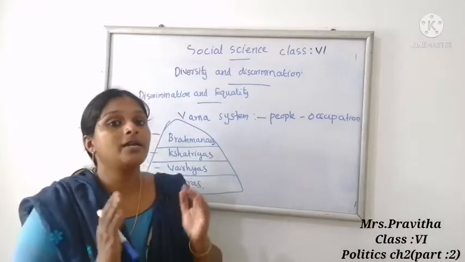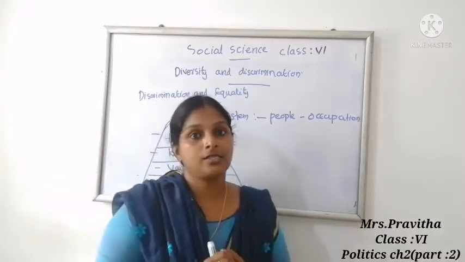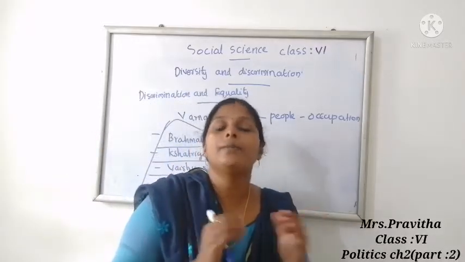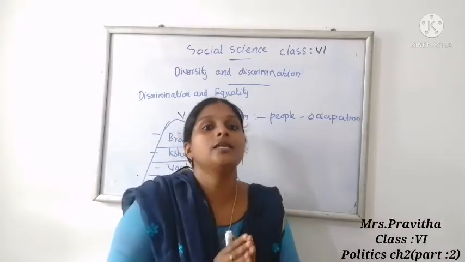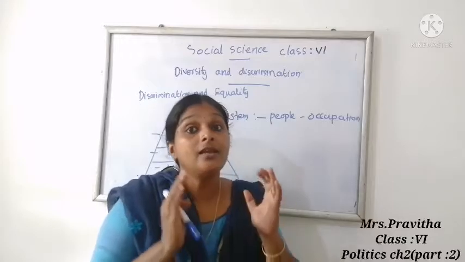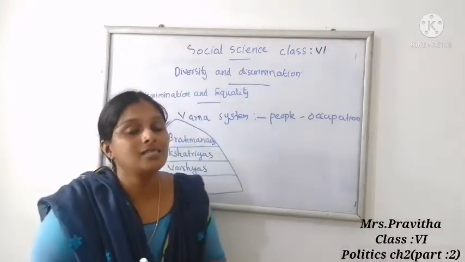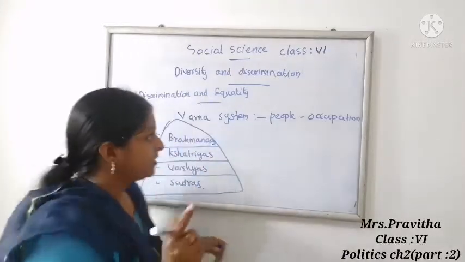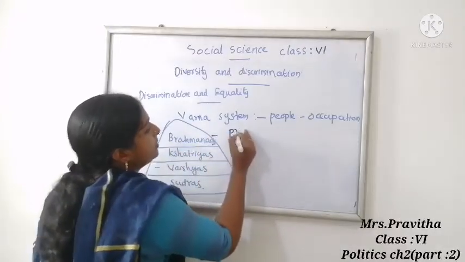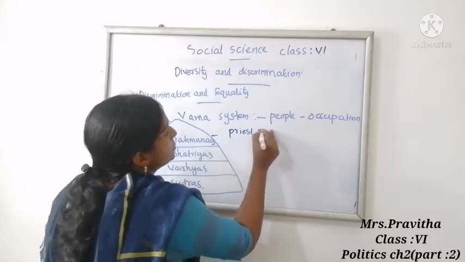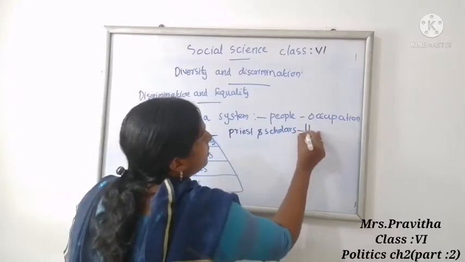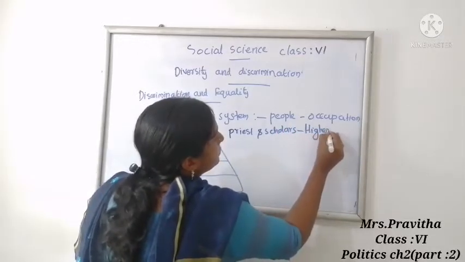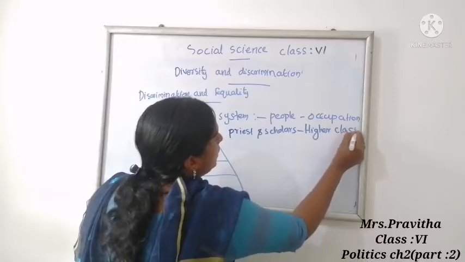So children, Brahmanas are the upper caste. They included mainly priests and scholars, and they were considered the higher class.